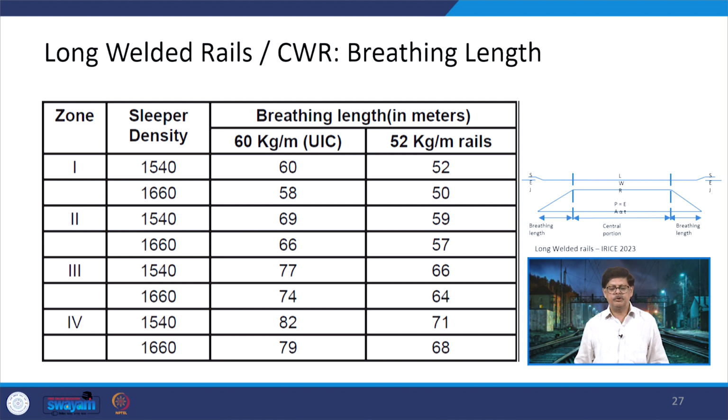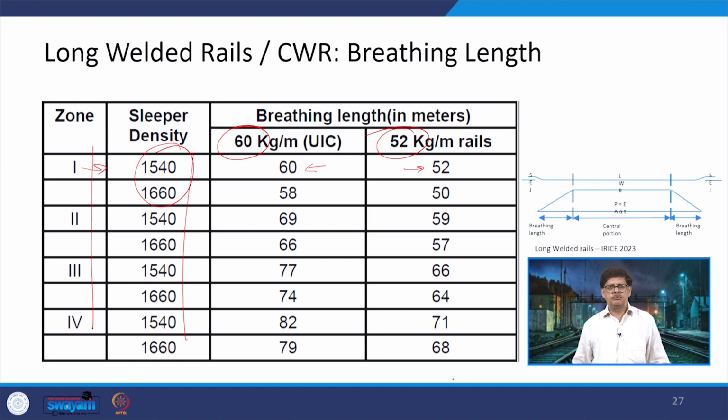Here the values of the breathing lengths are given for different conditions like the temperature zones and the various sleeper densities which can be used. So, 1540 and 1660 are the two sleeper densities which are usually used, and then for a 60 kg per meter and 52 kg per meter rail section, the breathing lengths are given in meters. So, in the case of 52, if you are talking about say temperature zone 1 with the sleeper density of 1540, it is 52, but in the case of 60 it is 60, and then the rest of the values are again given for that. So, a tentative value can also be taken from this table.